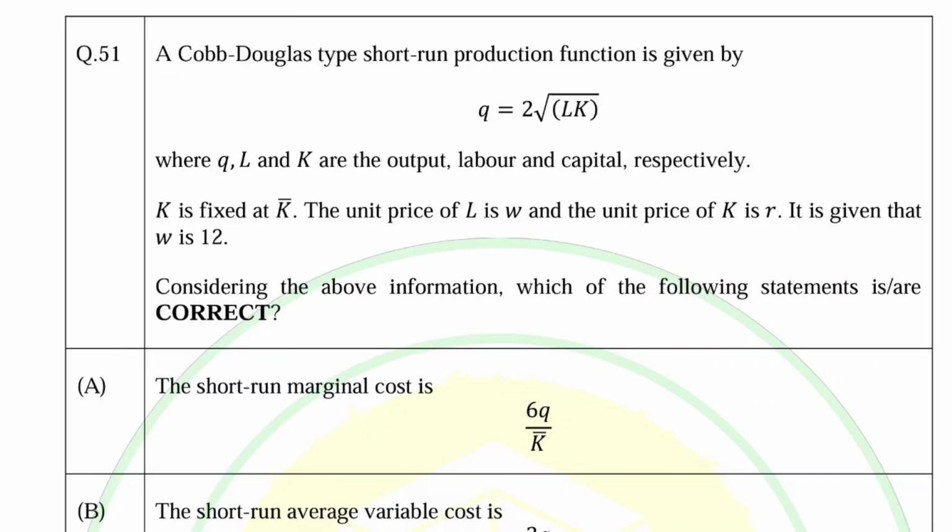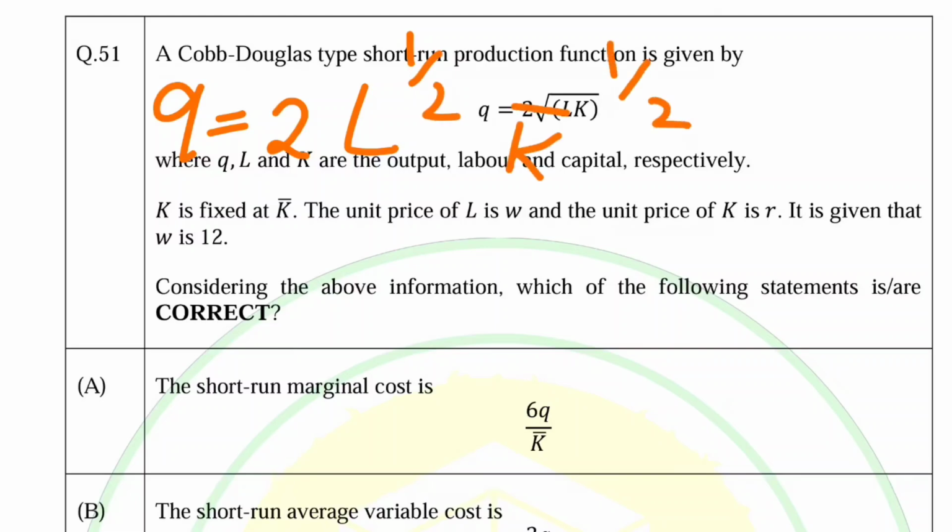So let us first find out. Q is equal to 2 times L raised to the power 1 upon 2, K is fixed, so let us write K bar raised to the power 1 upon 2. It's constant here.